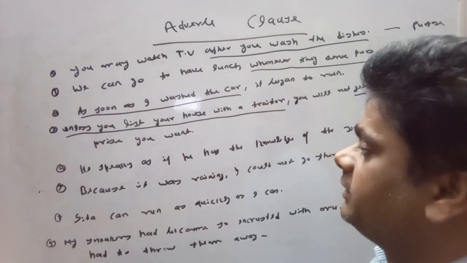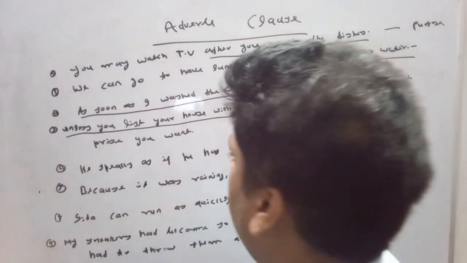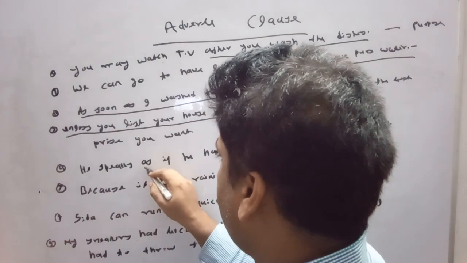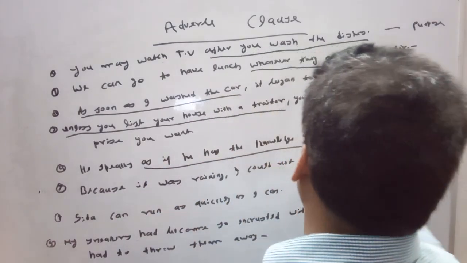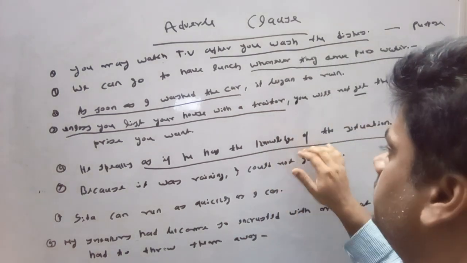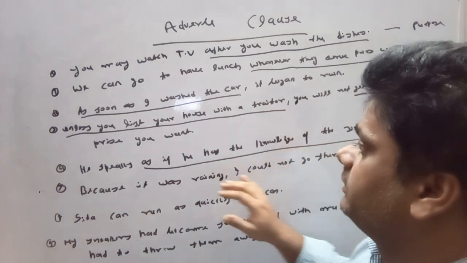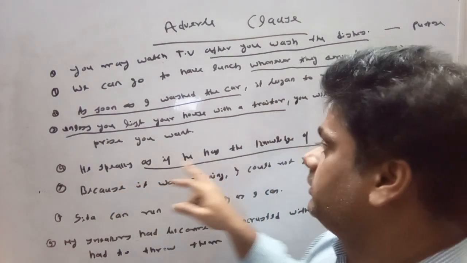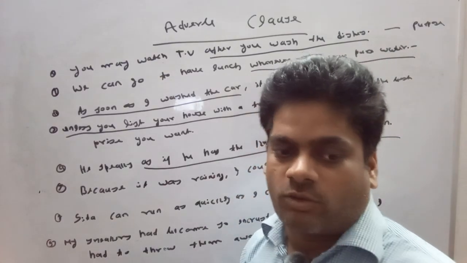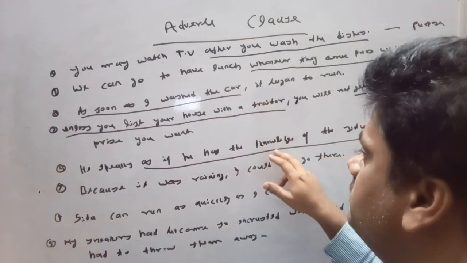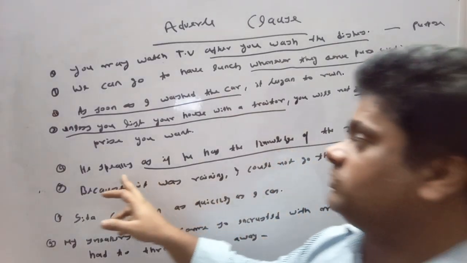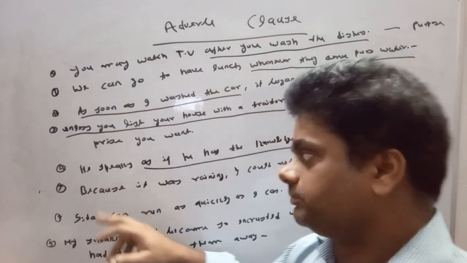He speaks. This is the principal clause sentence. As if he has the knowledge of the situation. This shows the manner of speaking. Here, the manner of speaking is concerned with the adverb clause. Here, the adverb clause is modifying the verb speak.